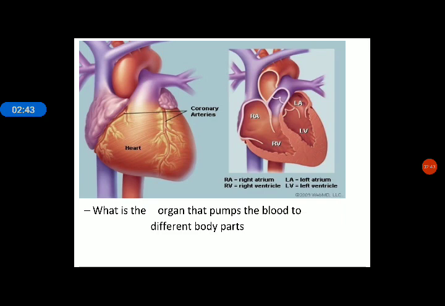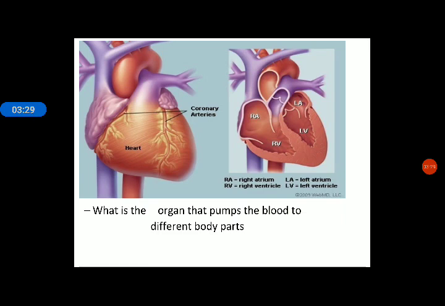What is the organ that pumps the blood to different body parts? A simple 1-mark question may be there: name the pumping organ of the body, or name the specific organ that helps in the transport of blood from one part of the body to the whole body. The answer is heart. The heart is just like a water pump. A water pump pumps the water to a higher tank, where it can be stored. The same way the heart works in our body. It pumps the blood to all the body parts and organs.